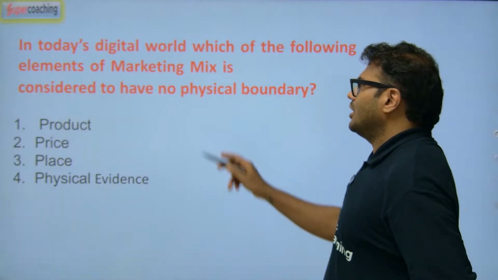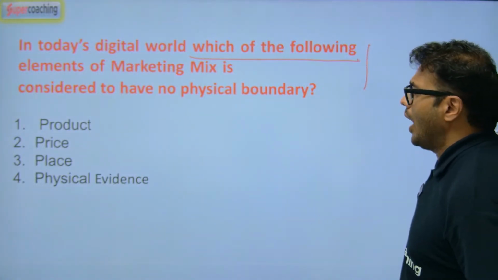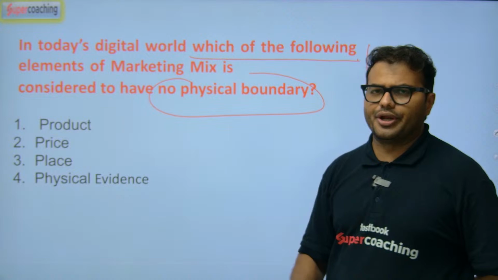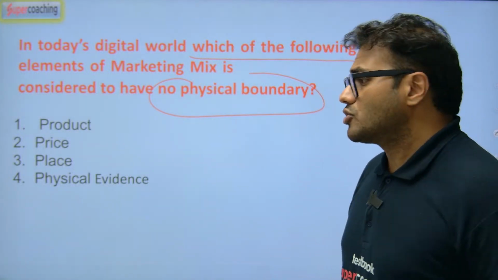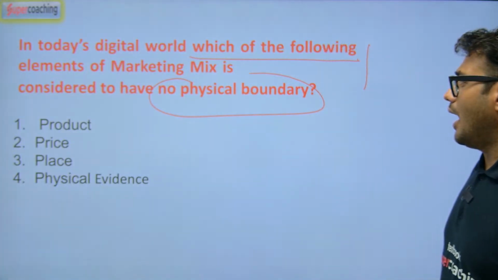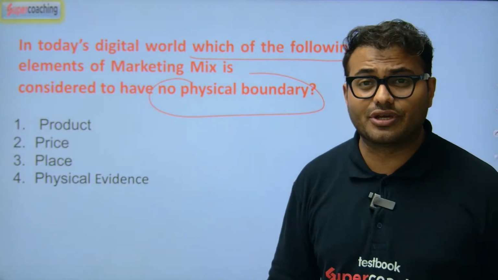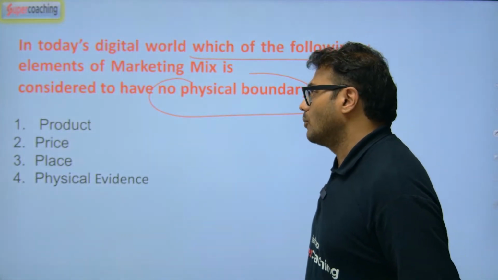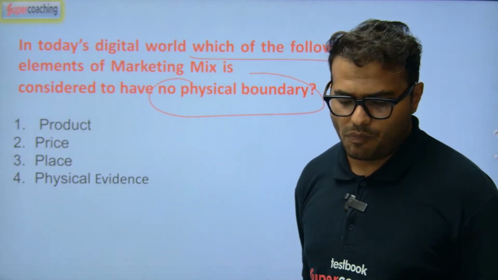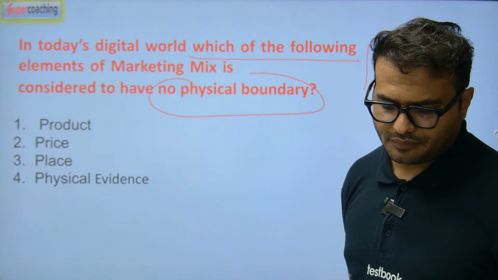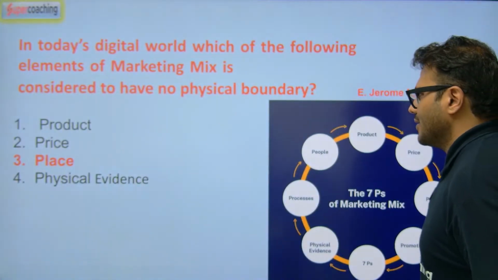In today's digital world, which of the following elements of the marketing mix is considered to have no physical boundary? We talked about the marketing mix, the 7 P's. Which of the following concepts is not having any physical boundary? Product, price, place, and physical evidence. Yes, the answer of this question is place.